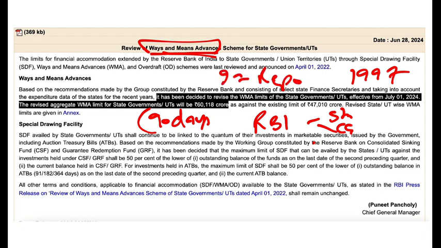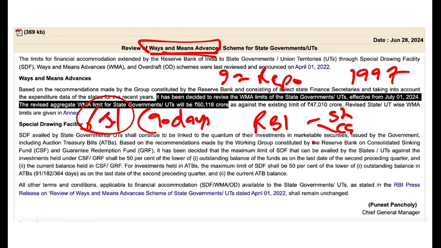So whatever is the repo rate at that time, that is the interest rate that is charged. So currently, for example, repo rate is 6.5%. So 6.5% will be the interest that the states or union territories will have to pay to the Reserve Bank of India, right? And this scheme was introduced in 1997.